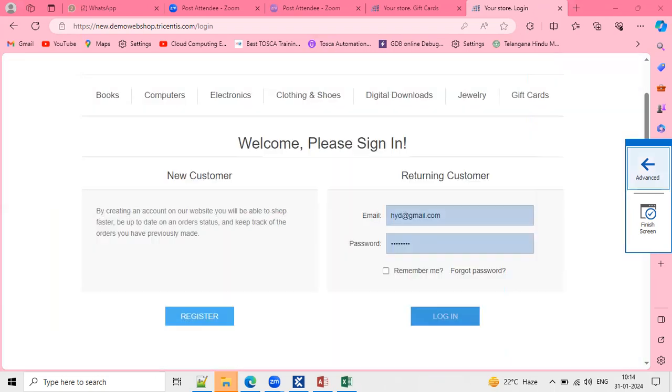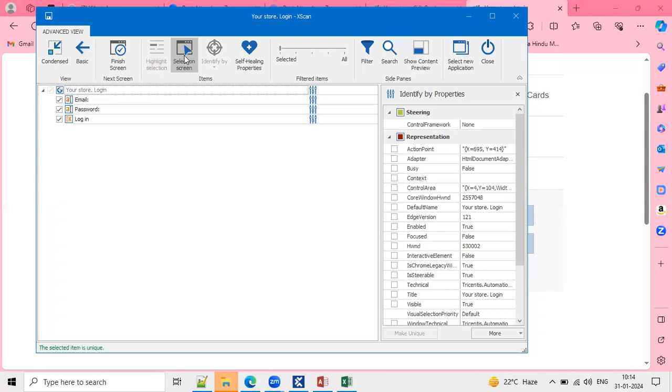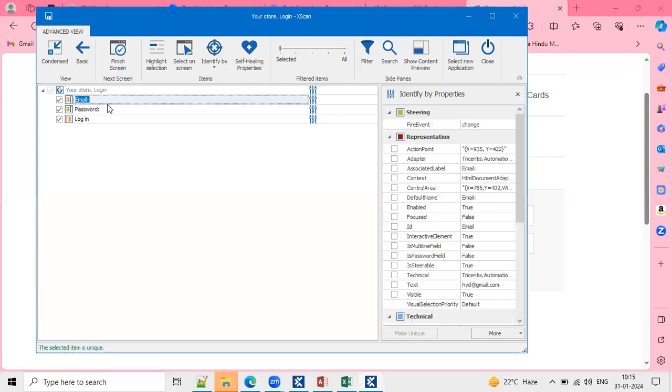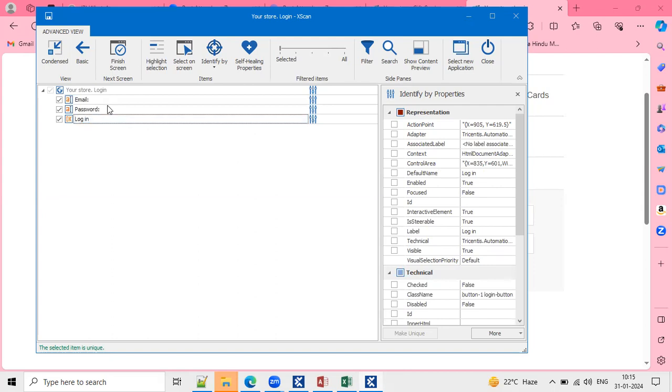On the right side, you can see advanced and finish screen, two arrows added. Click on advanced and the window appears back. Deselect select on screen. So how many controls are selected here? Three controls, and all three are unique properties.